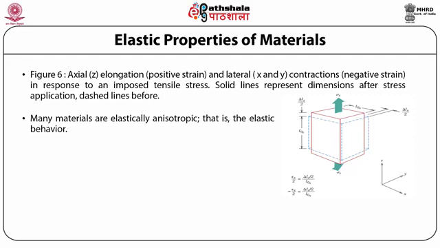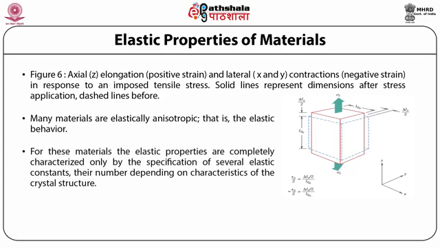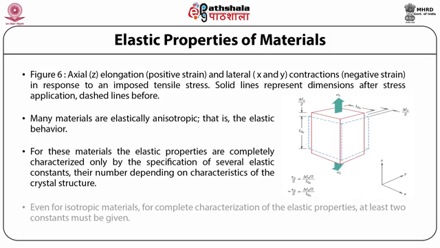Many materials are elastically anisotropic, that is, the elastic behavior depends on crystallographic direction. For these materials, the elastic properties are completely characterized only by the specification of several elastic constants, their number depending on characteristics of the crystal structure. Even for isotropic materials, for complete characterization of the elastic properties, at least two constants must be given.